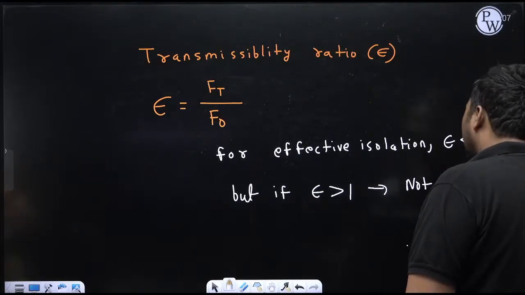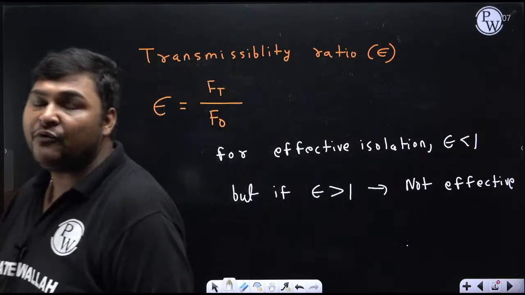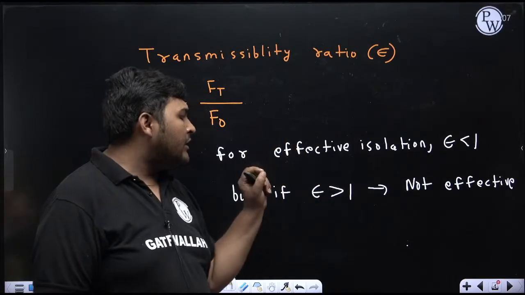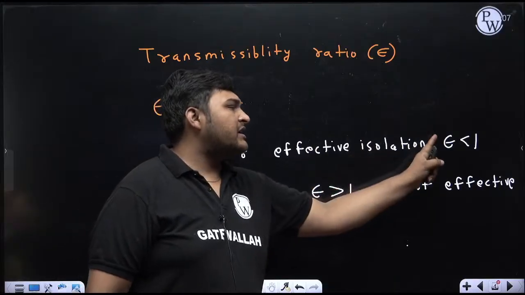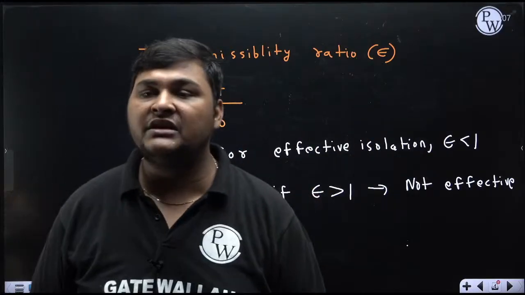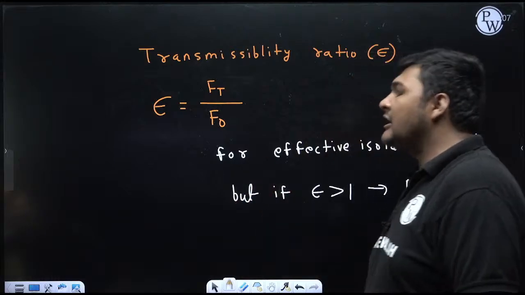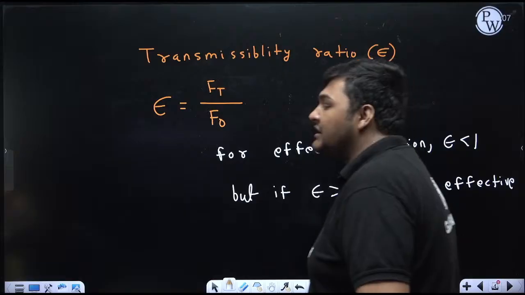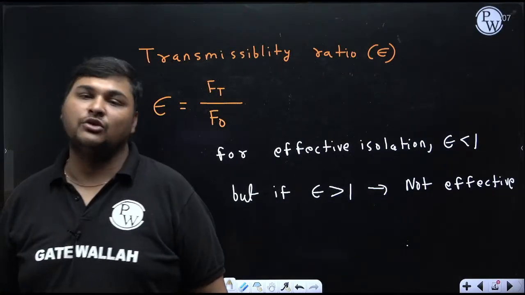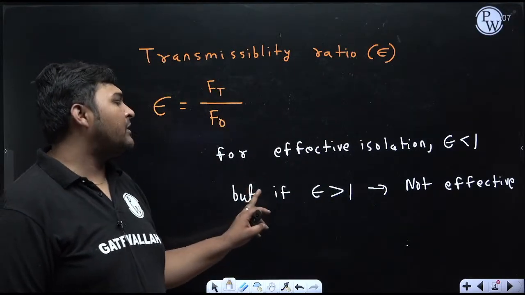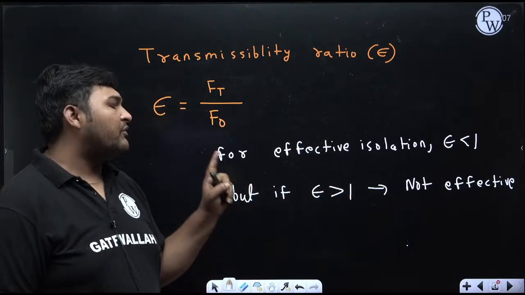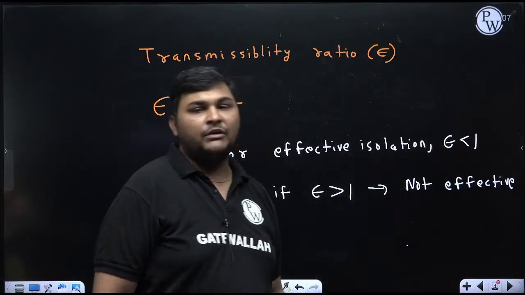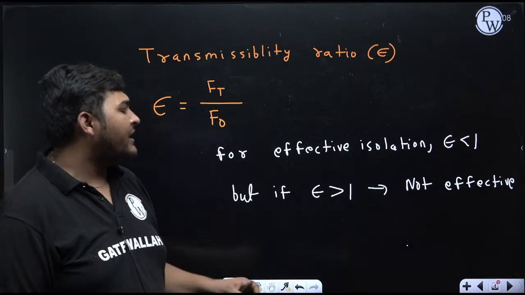So in that speed range, I will not use that isolation. If I want effective isolation, I need to use it in the scenario when we are getting epsilon less than 1. So one important thing I need to discuss, after finding the expression of epsilon, is in which case we are getting epsilon less than 1, because that is the effective isolation case. If I am getting epsilon more than 1, that is not effective isolation. So if I want effective isolation, I will use the system in that speed range. But for that, I need to understand the formula to calculate epsilon.